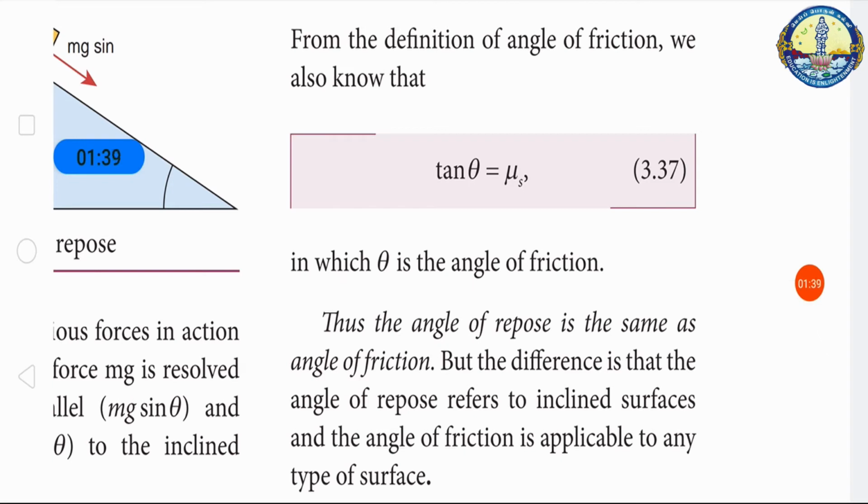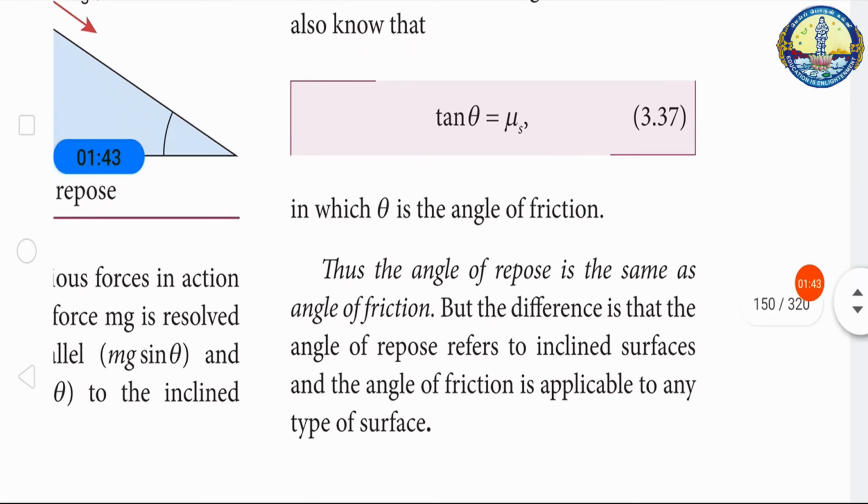Thus, the angle of repose is the same as the angle of friction, but the difference is that the angle of repose refers to an inclined surface, and the angle of friction is applicable to any type of surface.